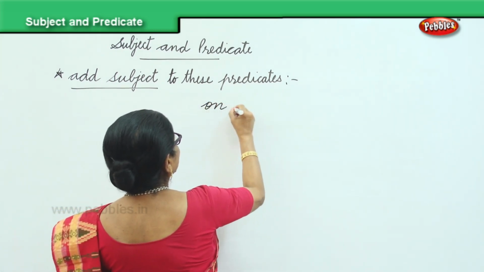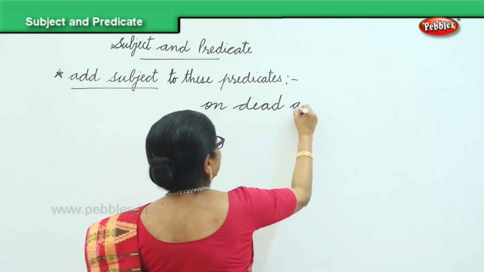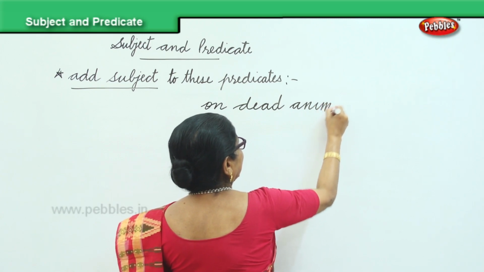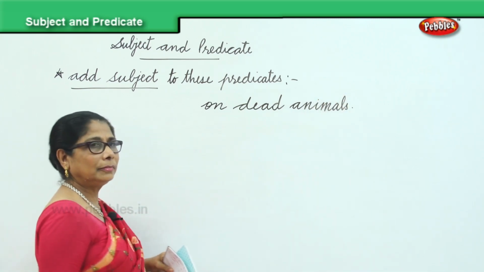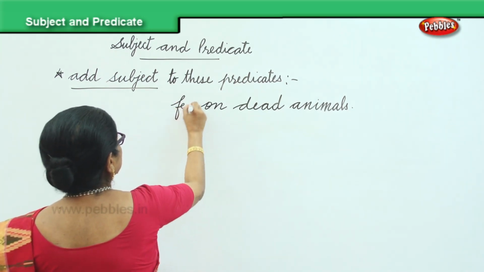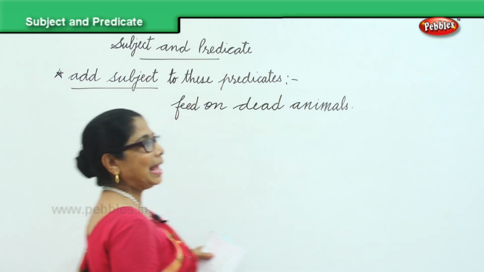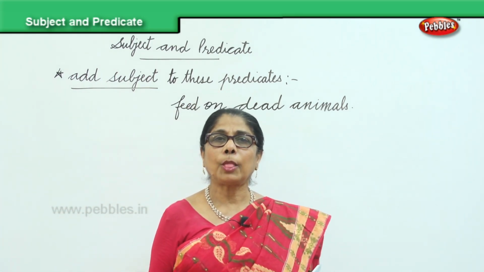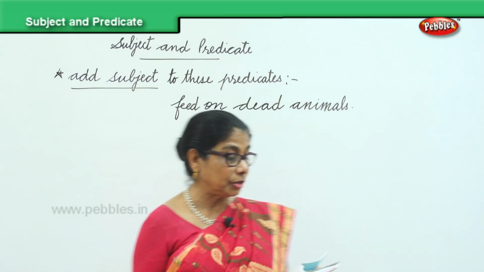On dead animals. I am giving you the predicate: feed on dead animals. Who feeds on dead animals? Very good, vultures.